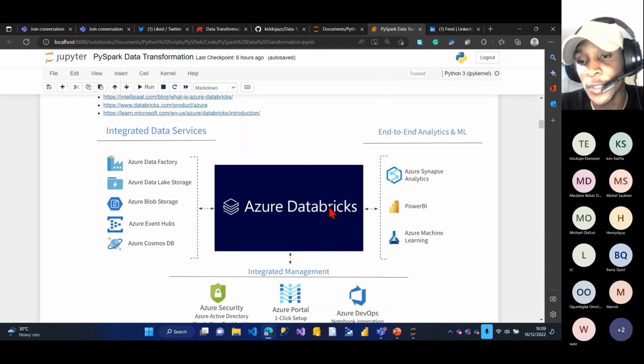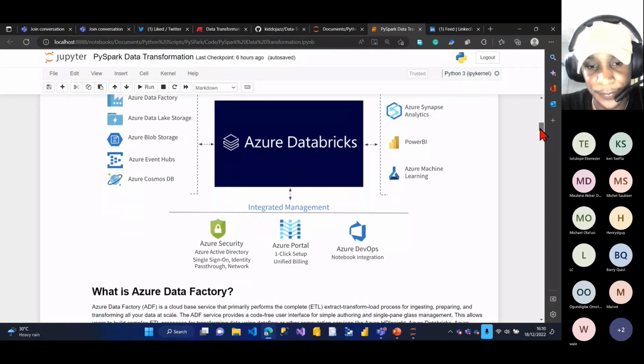After you're done with your transformation, the last step is your load. Where do you load your data to? Most times you can load your data into an Azure warehouse. Most times people use Azure Synapse Analytics for data warehouse modeling. You can also load it to unstructured storage such as Data Lake Gen 2 and Blob Storage. You can also connect your Power BI to either Databricks or to your Azure Data Lake Gen 2.